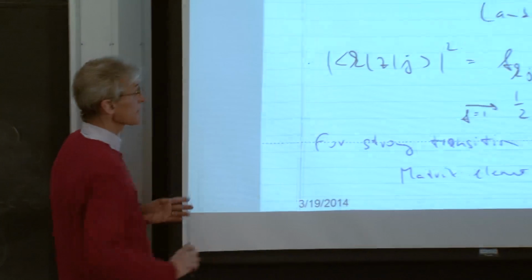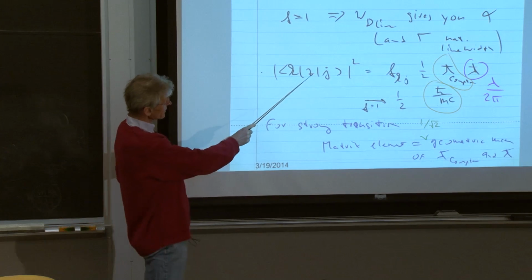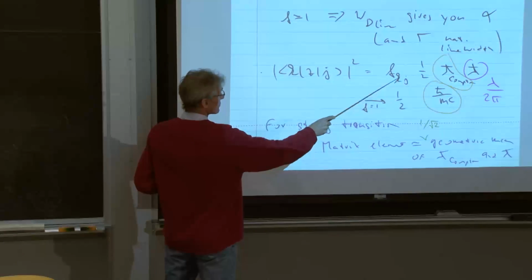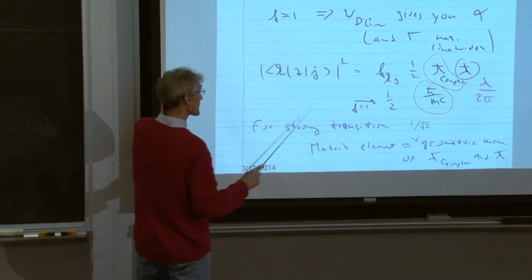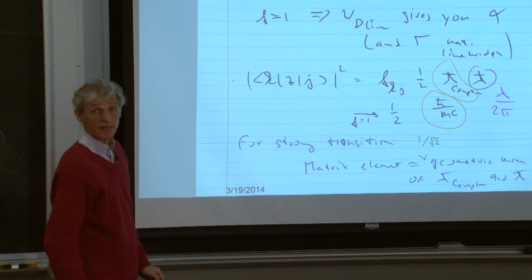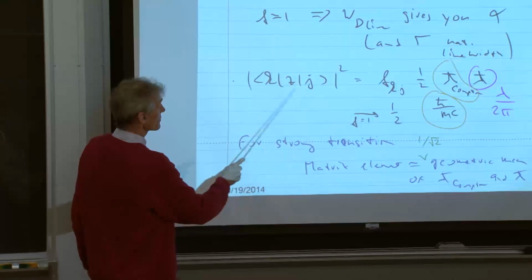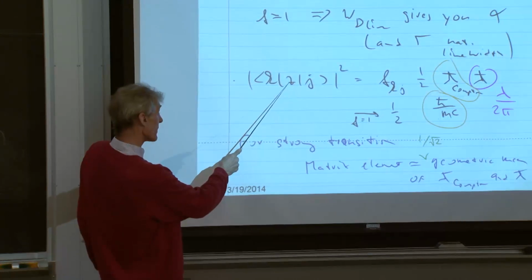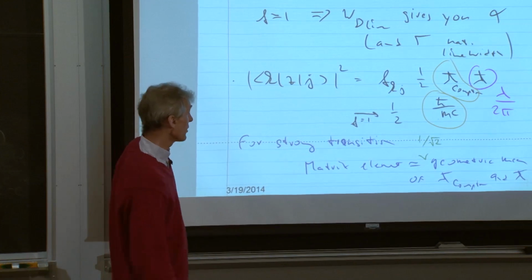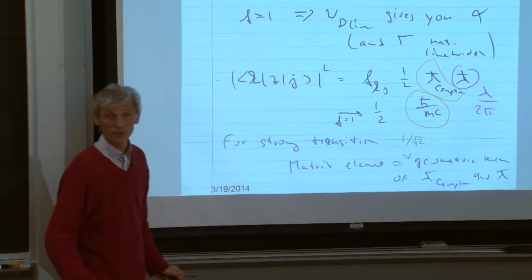I used this expression at the end of last class, this expression for the matrix element in terms of the oscillator strengths, to give you a nice relationship for a strong transition, as in the alkali D lines, where the oscillator strength is close to 1. You see that the matrix element is 1 over square root 2 times the geometric mean of the Compton wavelength of the electron and the wavelength of the transition.